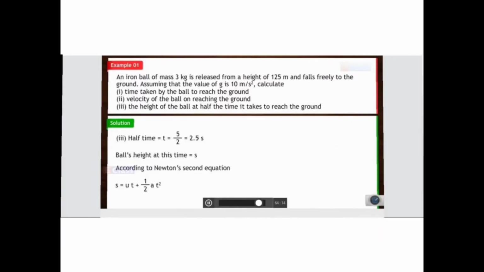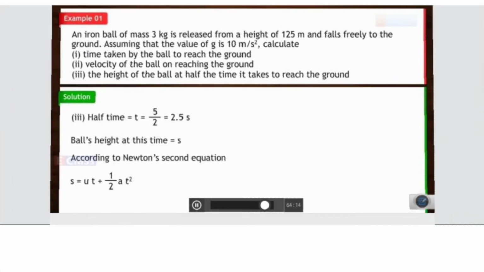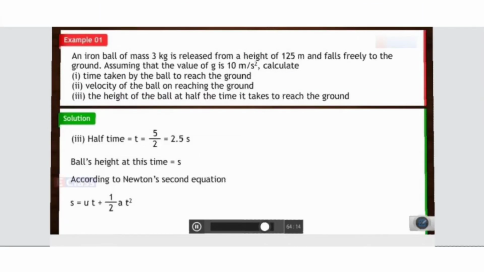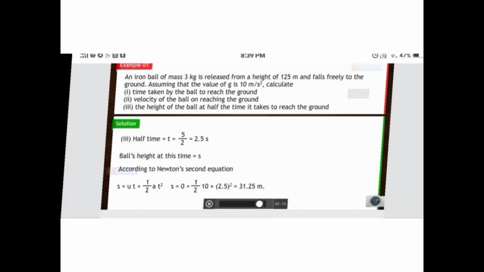Now the last part of the question, where will it reach at half the time? So half the time: the total time is 5, so half of it is 5 upon 2, that is 2.5 seconds. So let us find out the displacement, where you are going to take t as 2.5 seconds. So again ut plus half at square, you are going to put u as 0, so you are just going to have half at square.